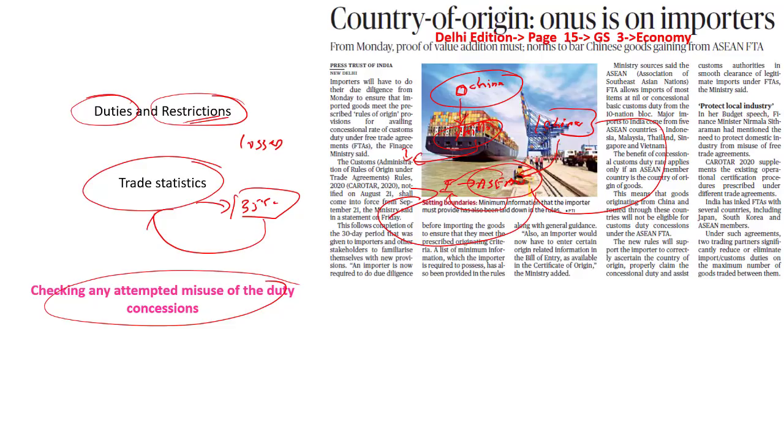country as well. So on one side we have the economics from the government perspective, and we also have the consumer preferences as well. That is why the country of origin is very important when it comes to buying a particular product, or with respect to duties, restrictions and statistics, as we initially discussed with respect to the government as well. It is this that we have to understand with respect to this article.